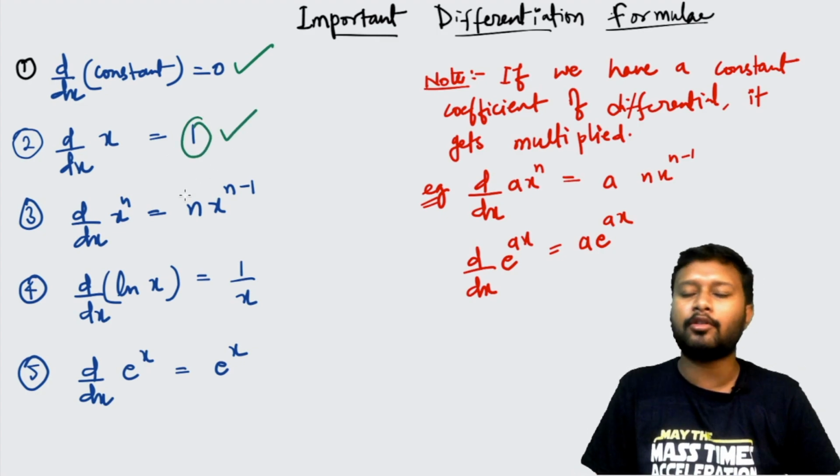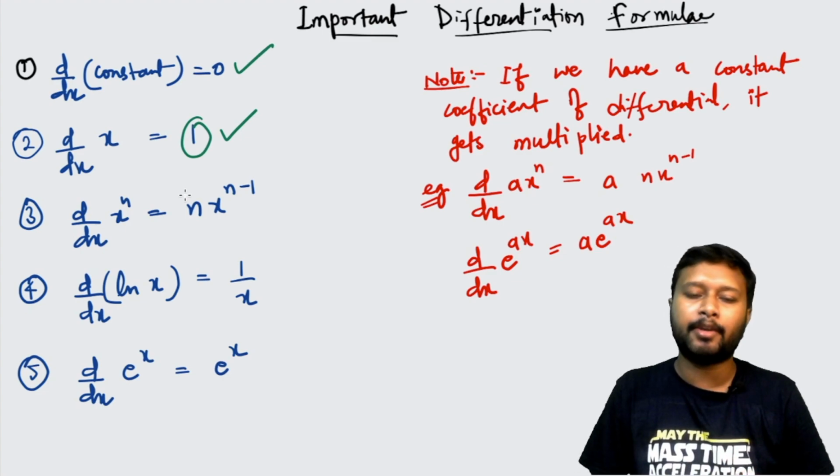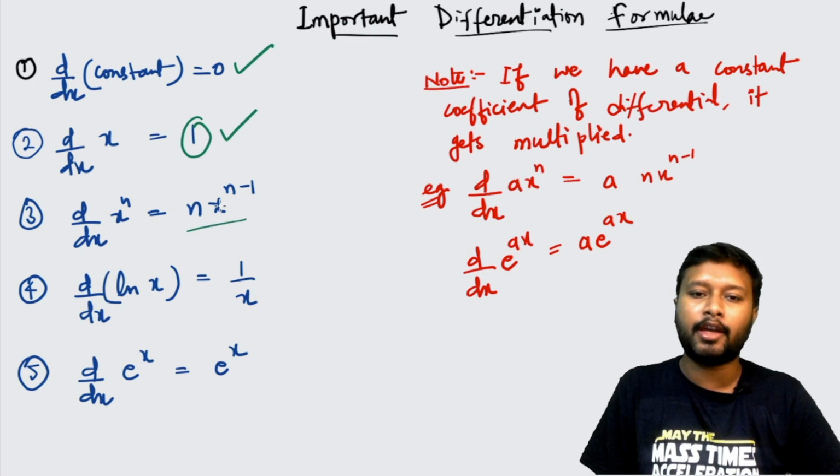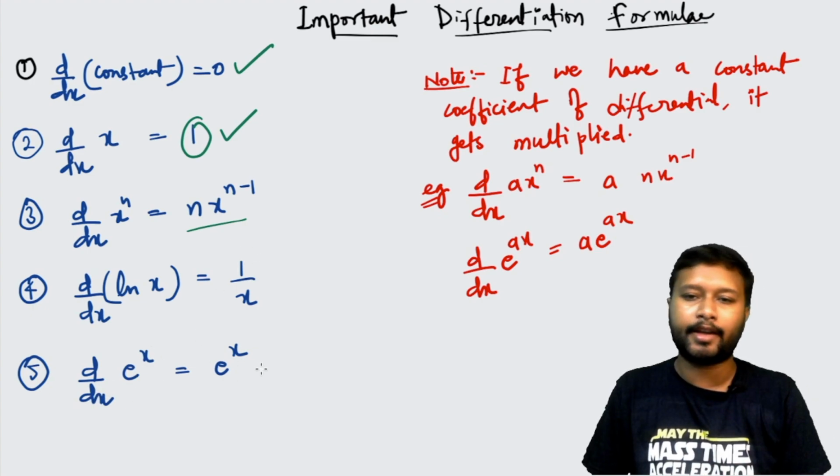All right, I guess all of you know this already. These are some very basic things which all of you know. Differentiation of x to the power n is going to give you n x to the power n minus 1. Differentiation of ln x is going to give you 1 by x, and differentiation of e to the power x is going to give you e to the power x itself.